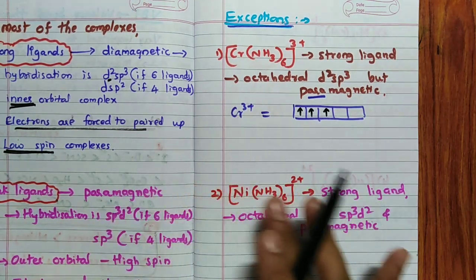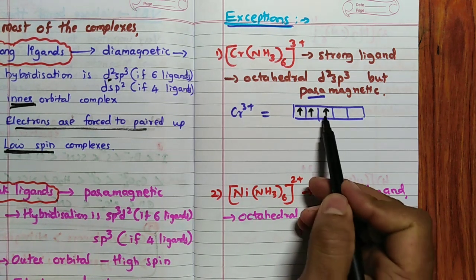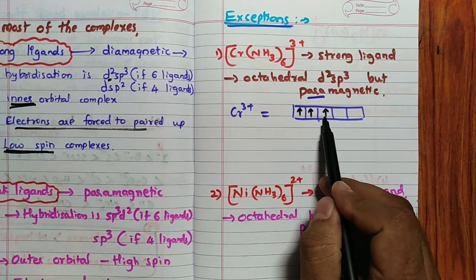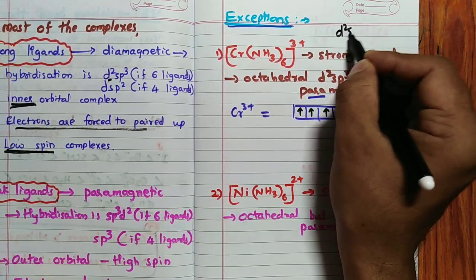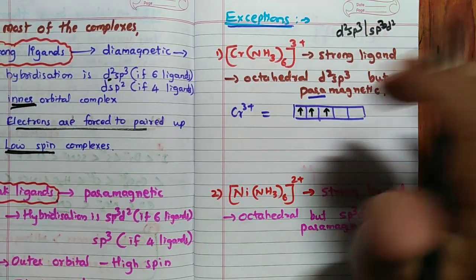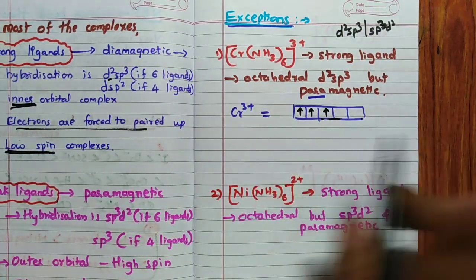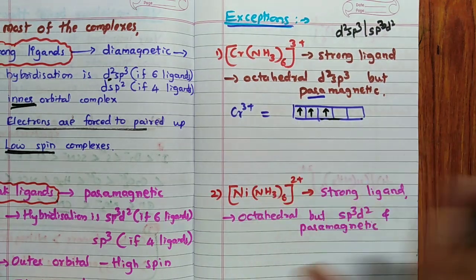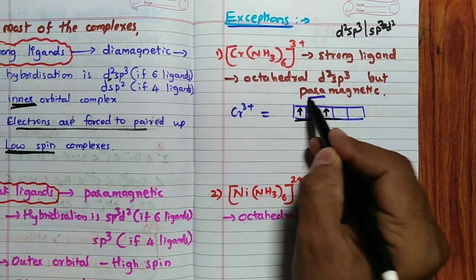Then why doesn't it pair up? See, why does pairing not take place? Remember, pairing will take place only if there is a possibility, or necessity you can say. See, if I paired up, 3 d orbitals will be left. But remember, ligands are 6. Ligands are 6 means either d2sp3 or sp3d2, only these two possibilities. Either d2 we require first or d2 at the last. You will never have any hybridization starting with d3. Hence, remember, it will never pair. The condition is not that it should always be paired.